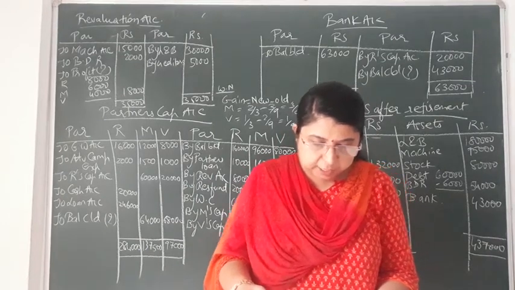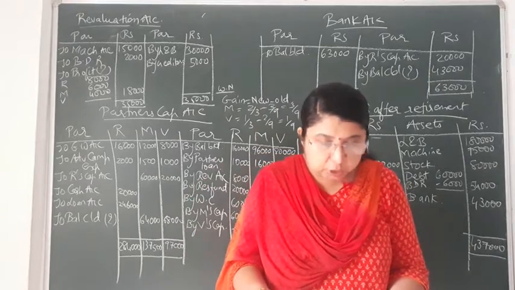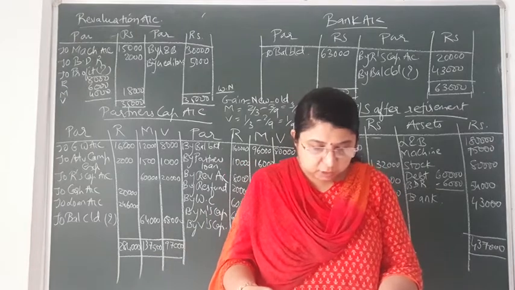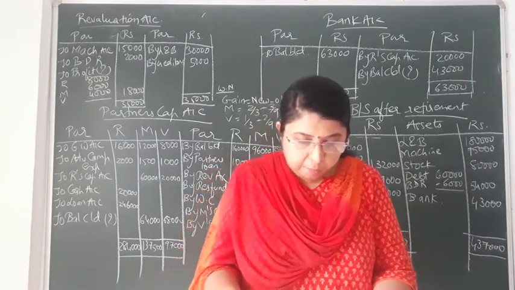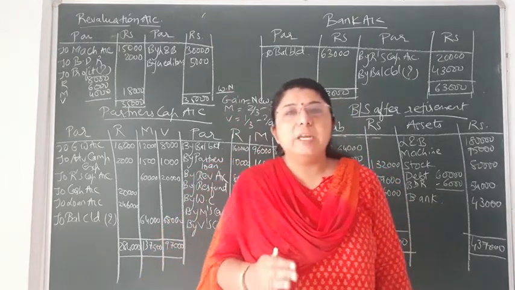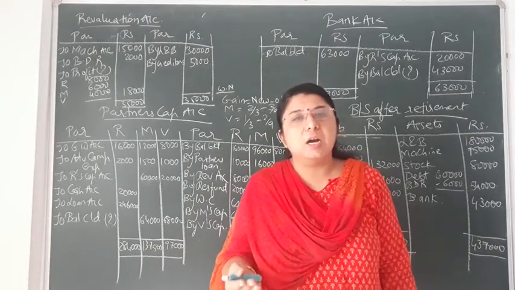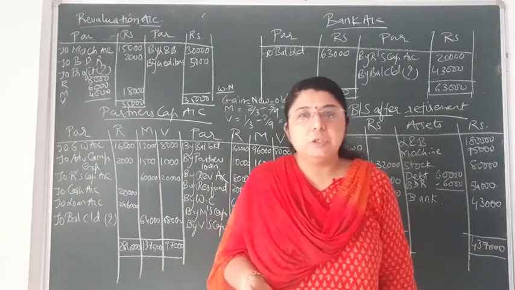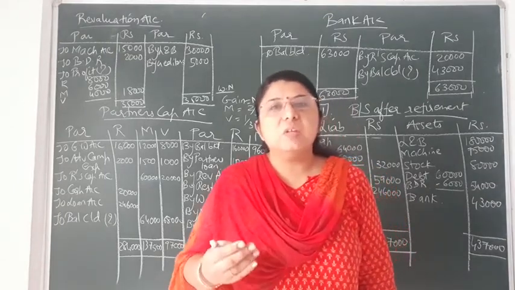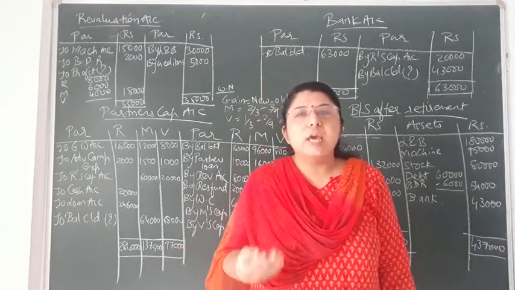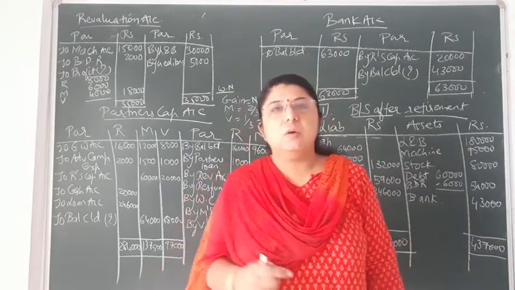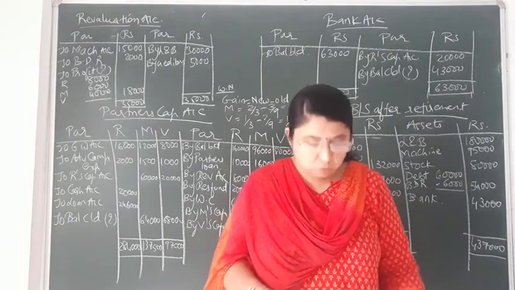First, the value of land and building is 1,80,000. The value of machinery is to be reduced by 15,000. Here also we have to prepare the same accounts. After the adjustments it has been given to you to prepare revaluation account, partners' capital account and balance sheet after retirement. So in this type of sum also, as we prepared in admission, in the same way in retirement we have to prepare the same accounts and statements, that is revaluation account, partners' capital account, cash or bank account and balance sheet. In certain sums there are very few entries related to cash and bank account, so you can directly give those entries in the new balance sheet in the cash account instead of preparing a separate cash account.